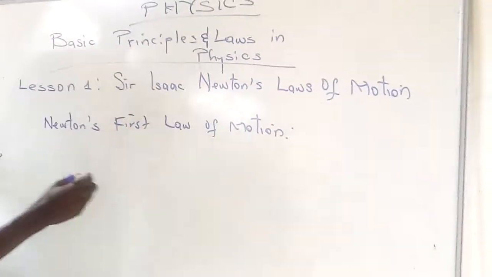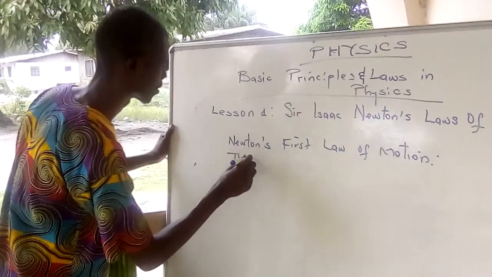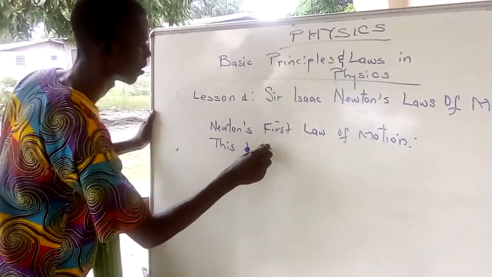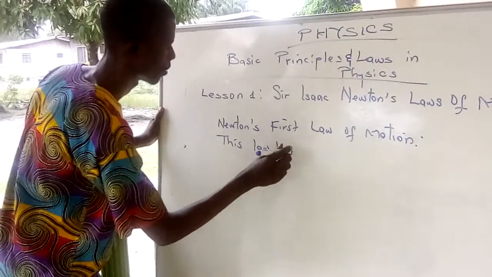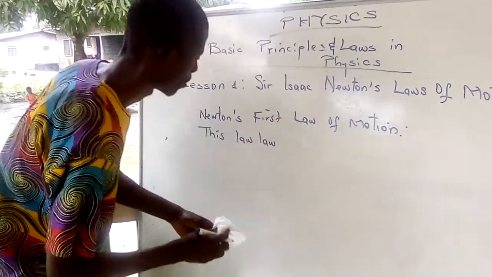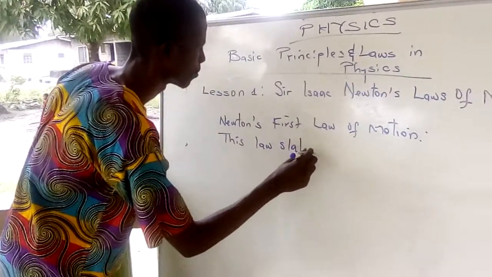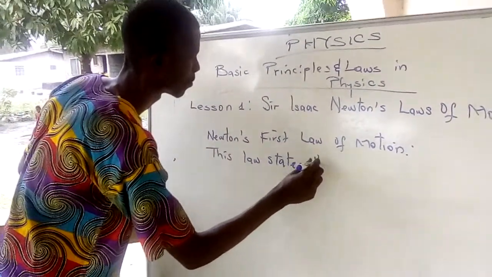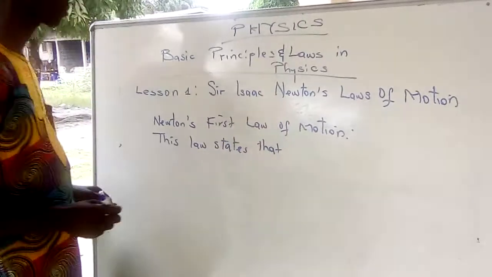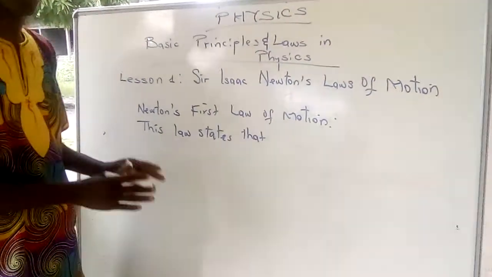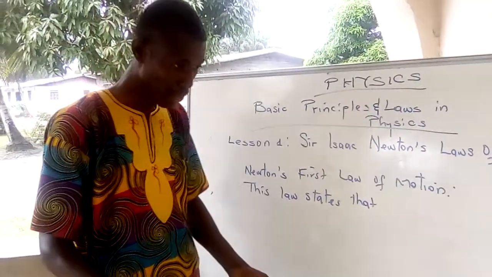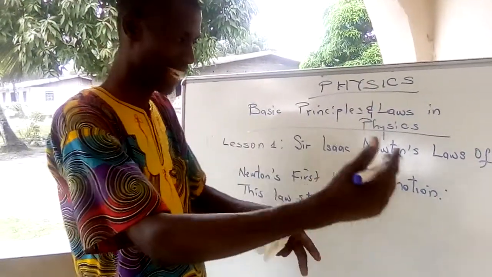And what does this law state? This law states that a body at rest will remain at rest, or a body in motion will continue its motion.